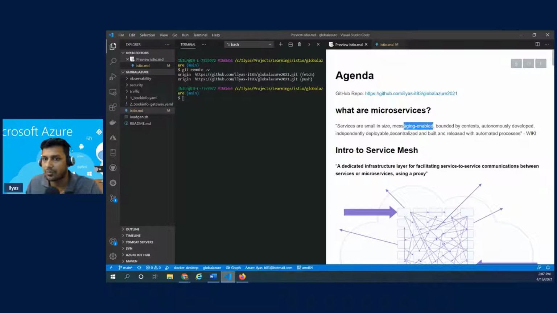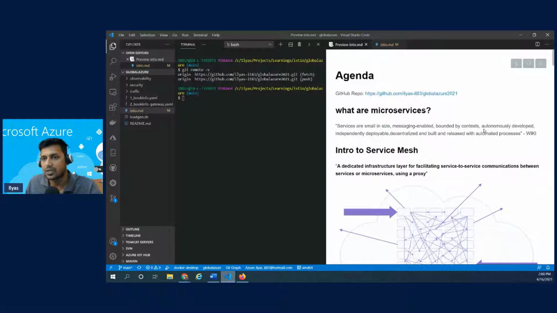Messaging enabled, because microservices need to talk to each other to convey or to process messages. We cannot depend on one single system. So it is important that we introduce a message, a queue-based system to interoperate or interconnect between one or more services, and bounded by context, right? This is another key topic within the microservices world. How small or how contextual should the microservice be? Do I share a context from one microservice to another service, right?